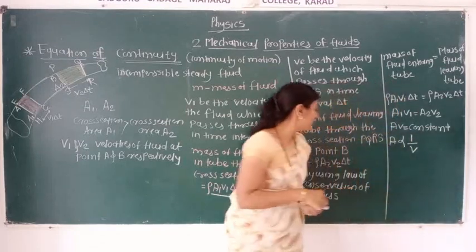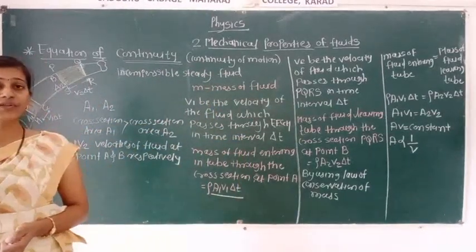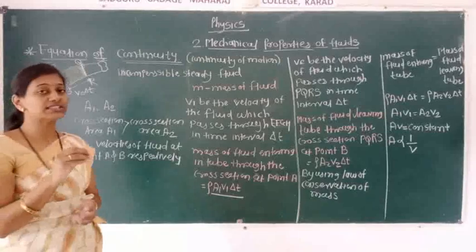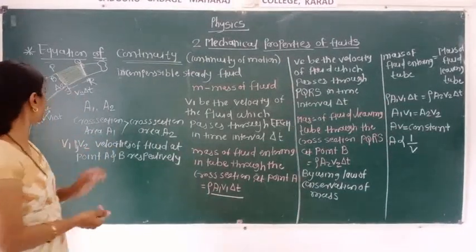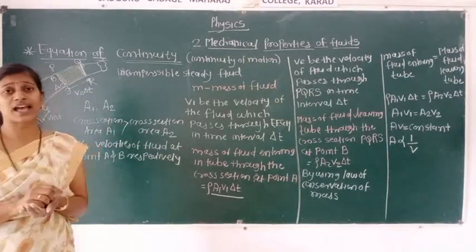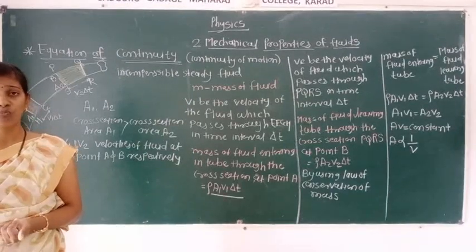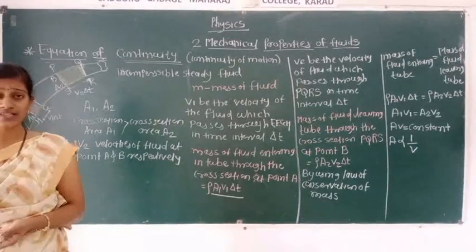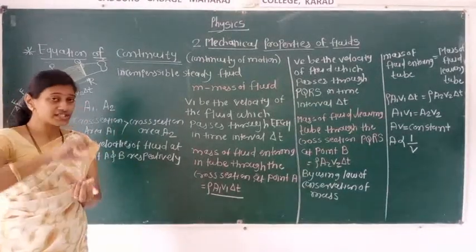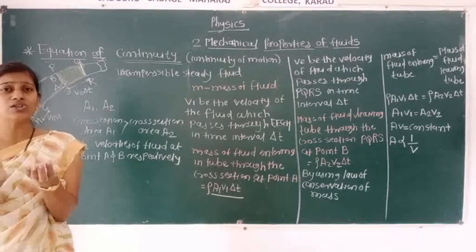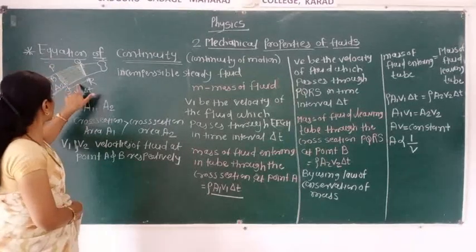Here, the velocity of any fluid passing through a tube depends on the area of that tube. If the area is narrow, or shallow, the velocity of that fluid is more. And if the area is larger, a wider space, the fluid passing through that wider region slows down; its speed is not as much as in the narrow region.